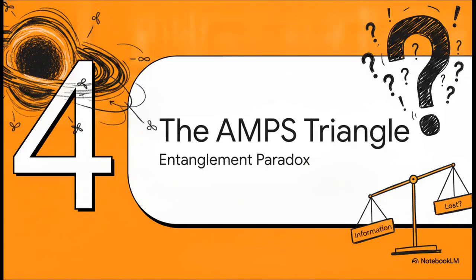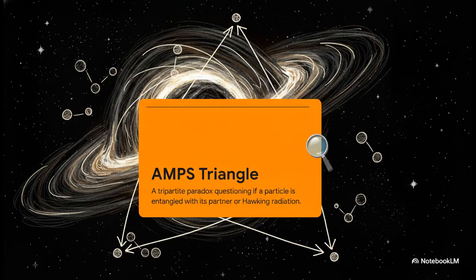Section 4. The AMPS entanglement triangle. So, what happens to the information swallowed by these condensed horizons? At the heart of this paradox is the AMPS triangle. It's a tripartite, or 3-way, quantum entanglement puzzle.